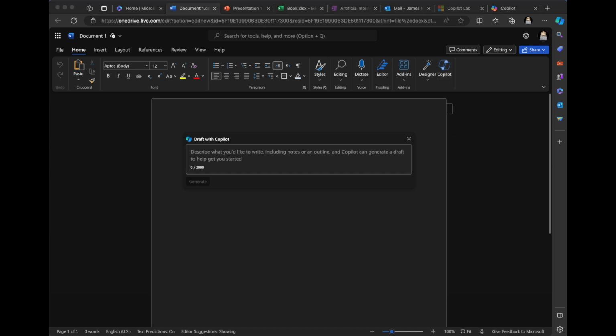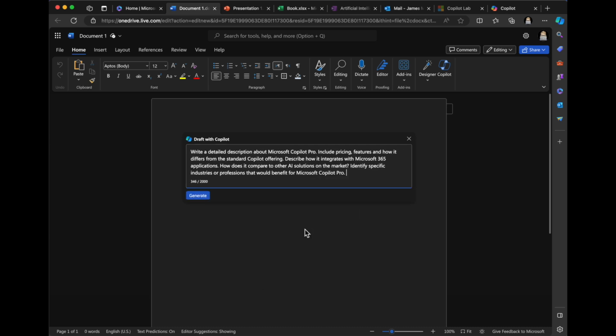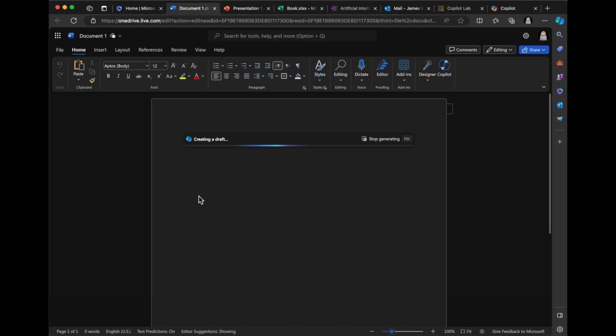So I kind of formulated something here that hopefully will be relevant. So I'm asking, write a detailed description about Microsoft Copilot Pro, including price, features, and how it differs from the standard Copilot offering. Describe how it integrates with Microsoft 365 applications. How does it compare to other AI solutions on the market? And identify specific industries or professions that would benefit from Microsoft Copilot Pro. So I'm clicking generate and crossing my fingers.